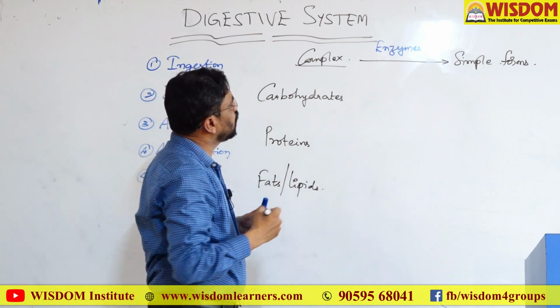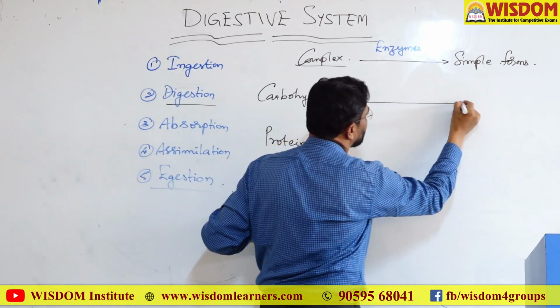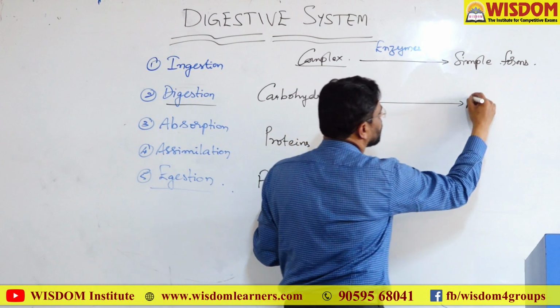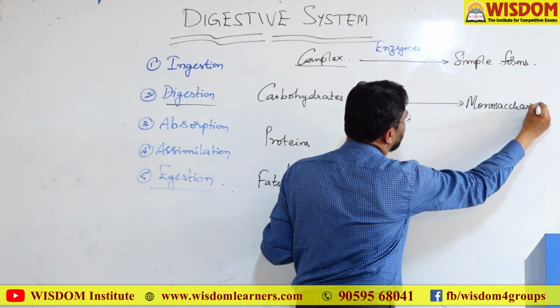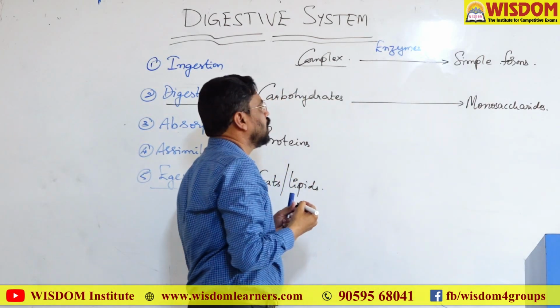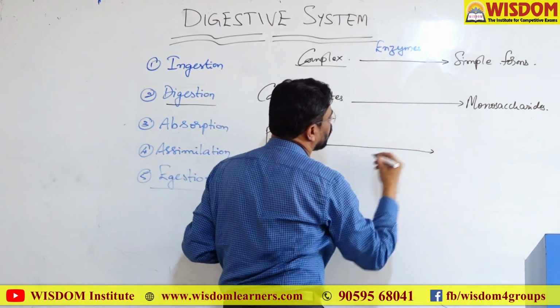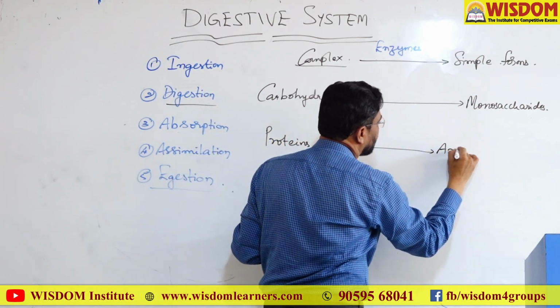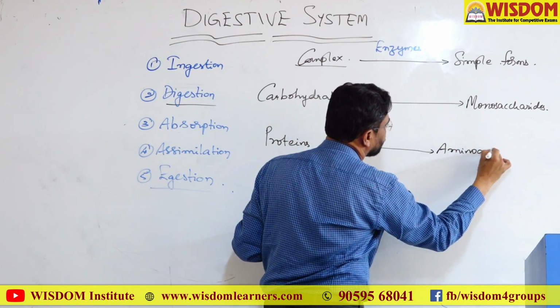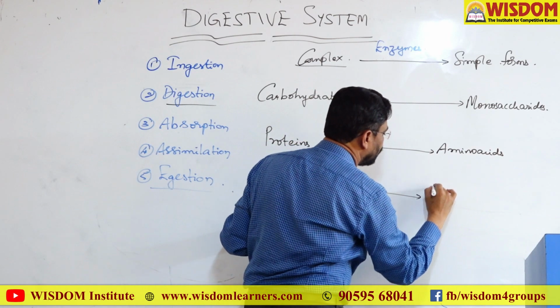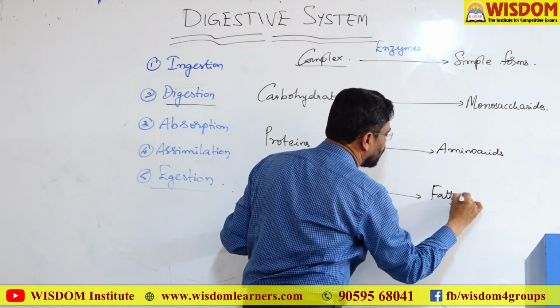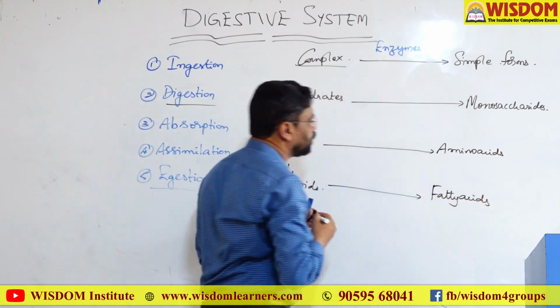Here the carbohydrates are digested to their simple forms called monosaccharides, and the proteins are digested into their simple forms, amino acids. The fats or lipids are digested into fatty acids.